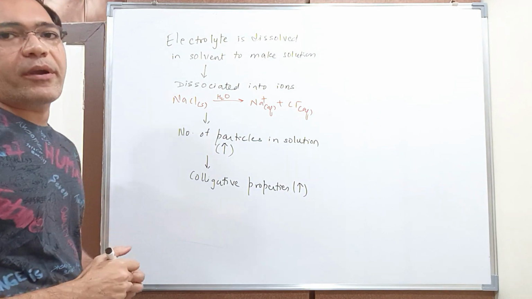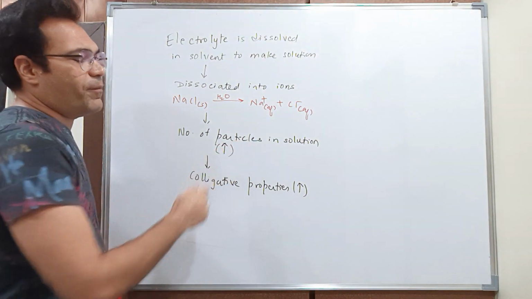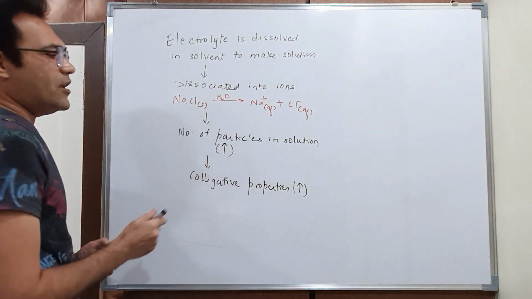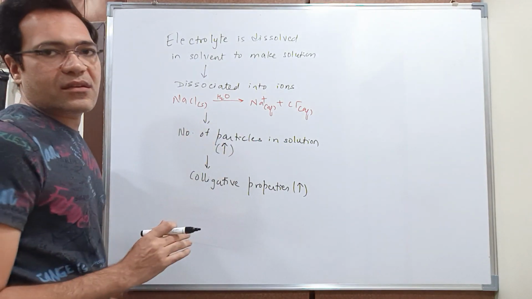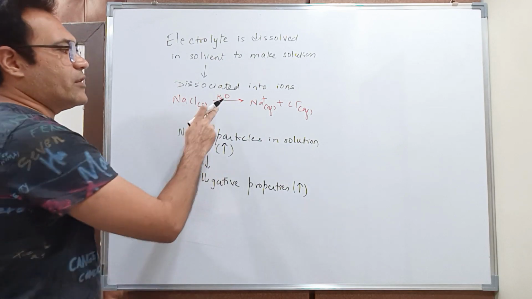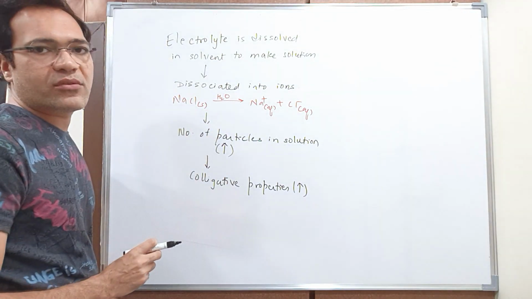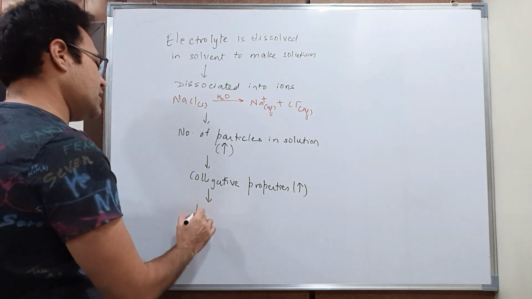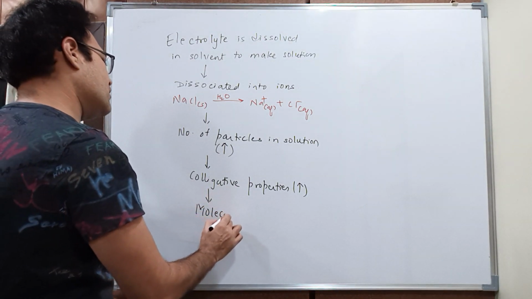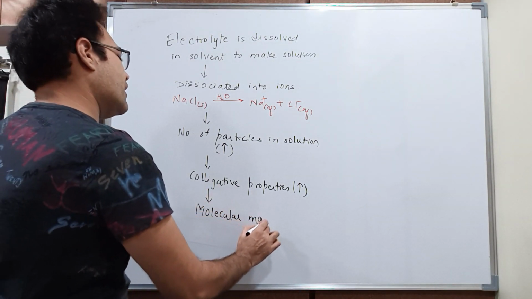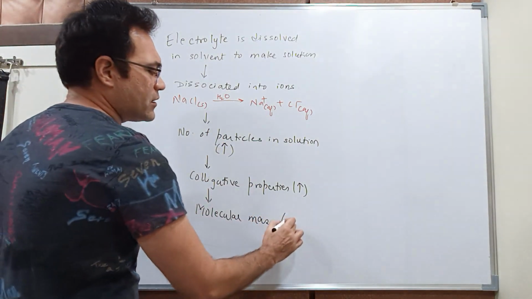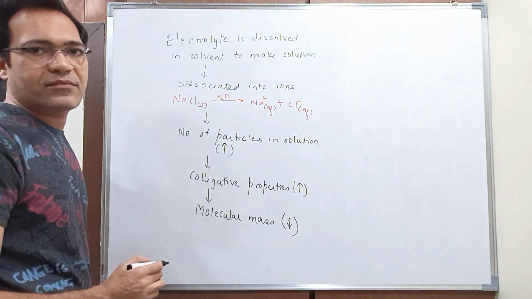Because colligative properties, students, depend upon the number of particles of the solution, right? So basically, if your number of particles in the solution is increasing because of dissociation, the colligative properties will also increase. Now because of this increase in the colligative properties, the molecular mass of the solute that we calculate from colligative properties will decrease.